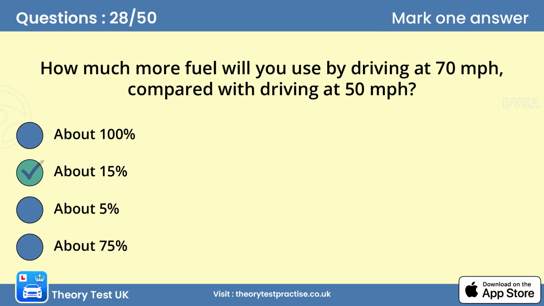B. About 15%. Your vehicle will use less fuel if you avoid heavy acceleration. The higher the engine revs, the more fuel you use. Using the same gear and covering the same distance, a vehicle traveling at 70 miles per hour will use about 15% more fuel than it would at 50 miles per hour. However, don't travel so slowly that you inconvenience or endanger other road users.